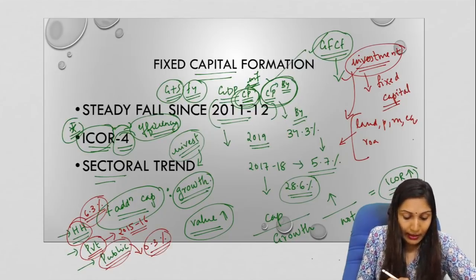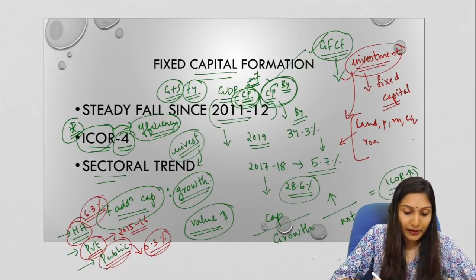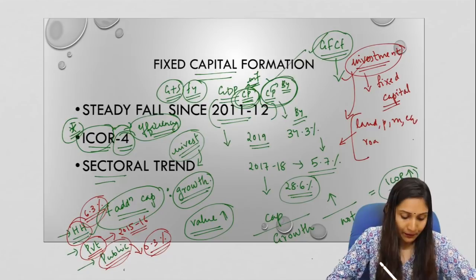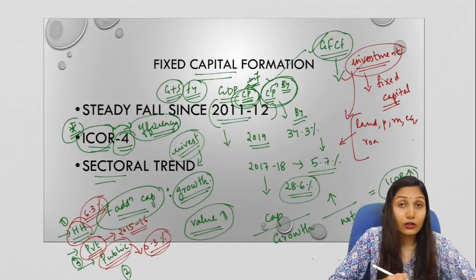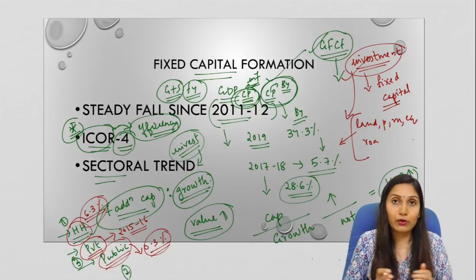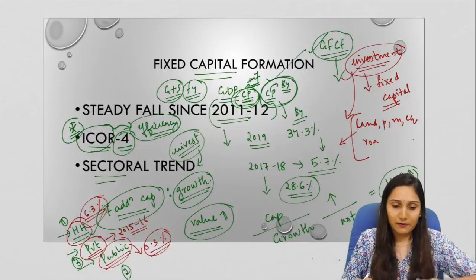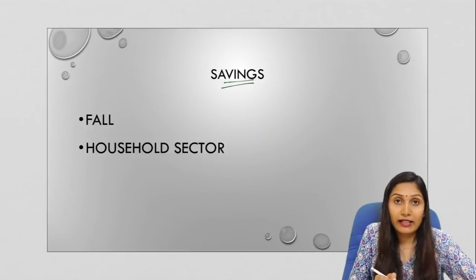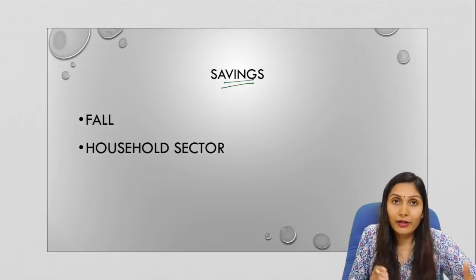Now, when we compare these three sectors, the biggest fall in the investment rate is within the household sector. Second one is public sector. So, comparatively, the performance of the private sector or the corporate sector is better compared to the household sector and the public sector. Now, let us come to savings. This is another important factor that influences the economic growth rate.